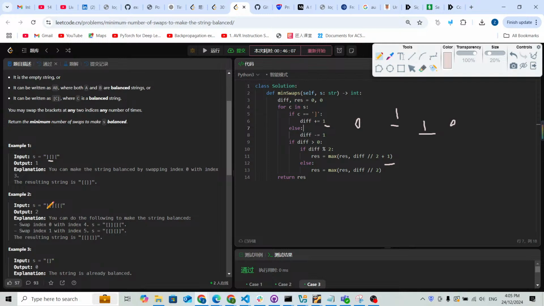Let's check the second case. From the beginning, the difference is going to plus 1, plus 1, and plus 1, so it becomes 3. The difference is more than 0, and the difference is odd, so the result is going to be 2. This is going to be the maximum.